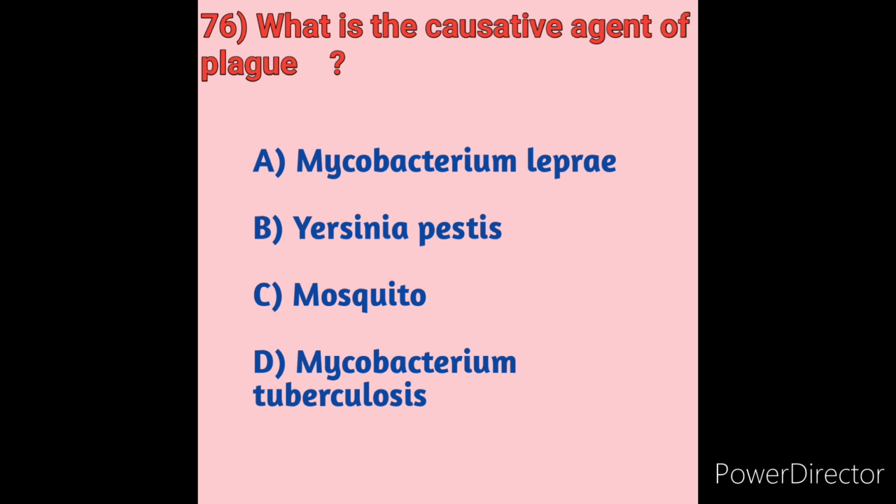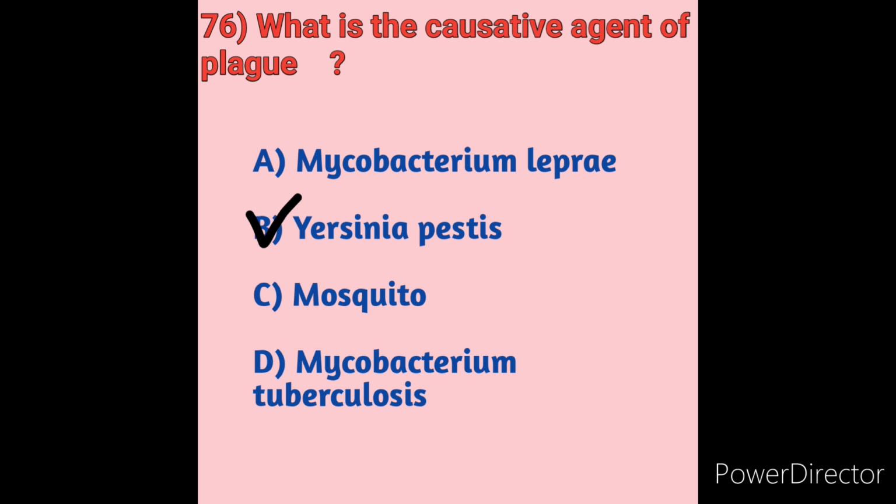Yersinia pestis is a gram-negative bacterium. Plague has most famously been called the Black Death. Why do we call it Black Death? Plague is also called Black Death because it can cause skin sores that form black scabs. Plague spreads mostly by fleas on rodents and other animals. For example, the condition is a zoonotic disease. Here the causative agent of plague is option B, Yersinia pestis, the correct answer.